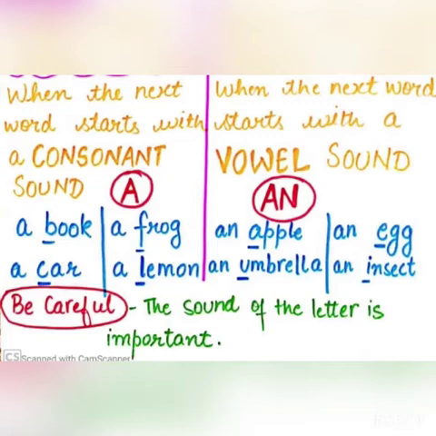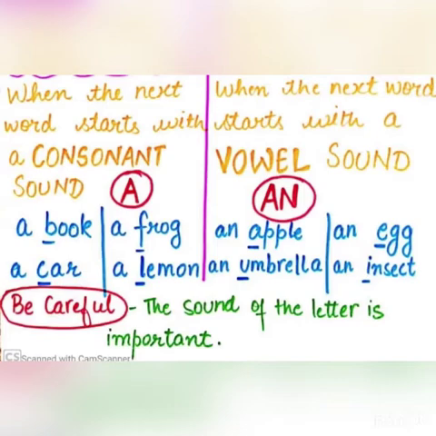And the next is, when the next word starts with a vowel sound, what will we do? We will write an before that word. For example, an apple. As you can see, while saying the word apple, we are getting a vowel sound, and a is also one of the vowels. As you know, there are 5 vowels: a, e, i, o, u. Okay, we are getting the sound a. So before that, what will we write? We will write an.